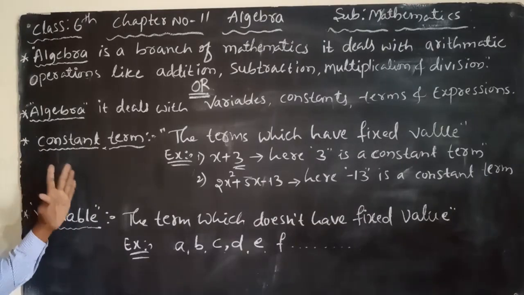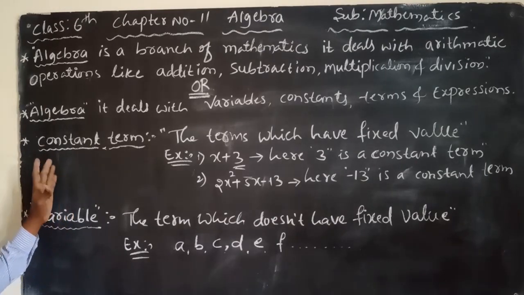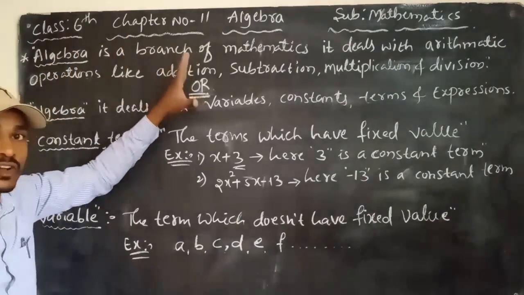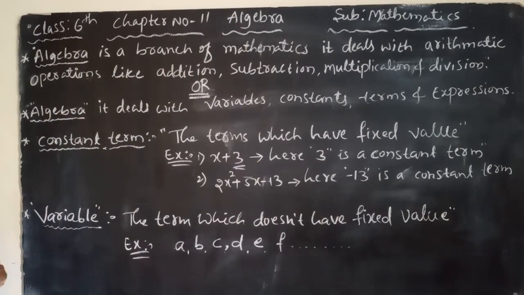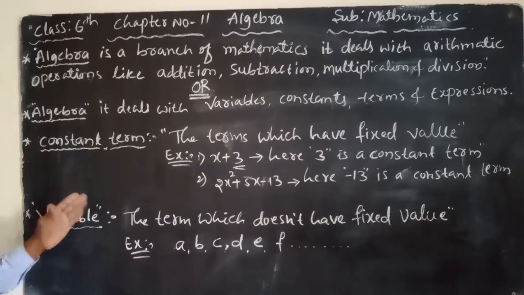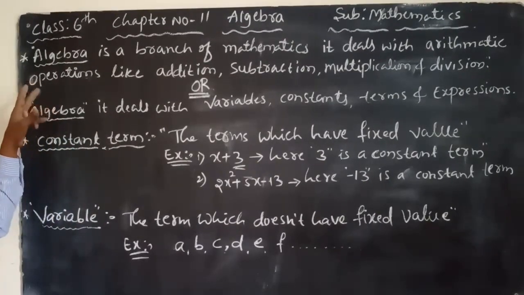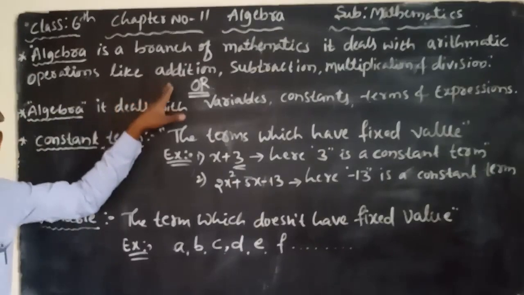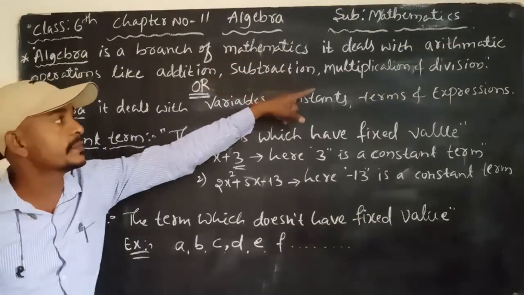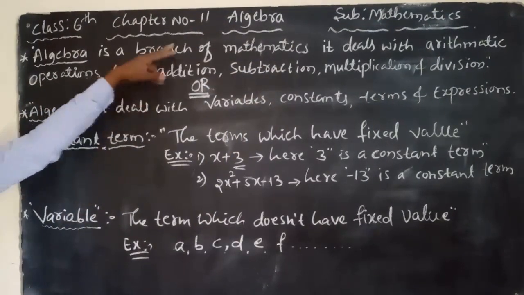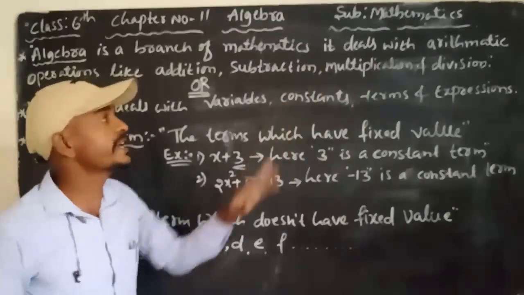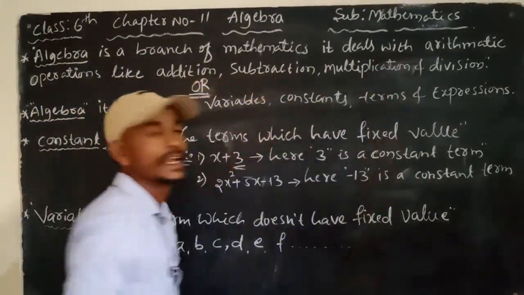Algebra is a branch of mathematics. It deals with the basic operations like addition, subtraction, multiplication and division.